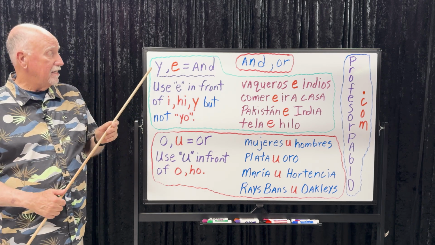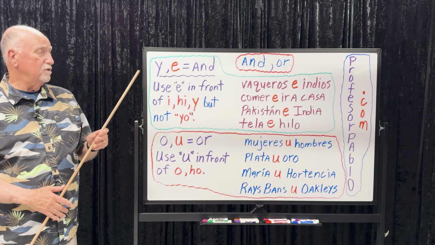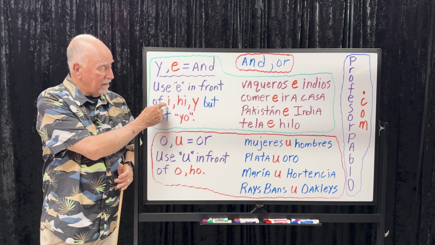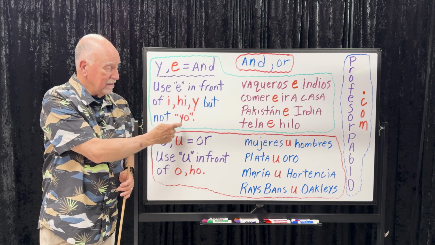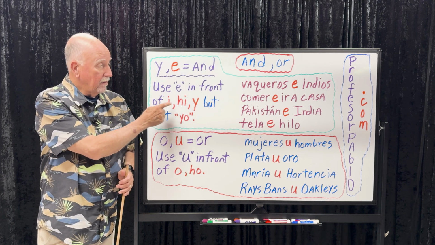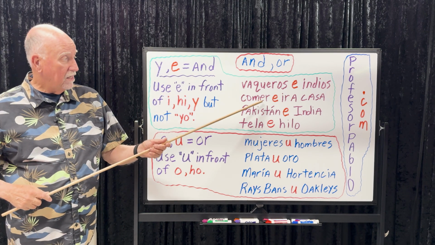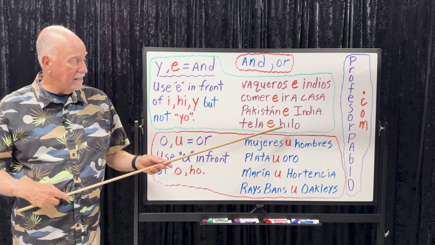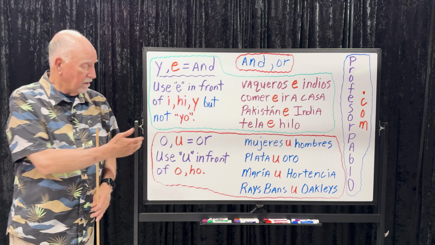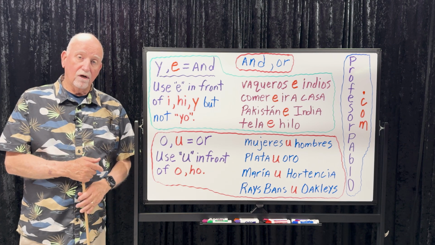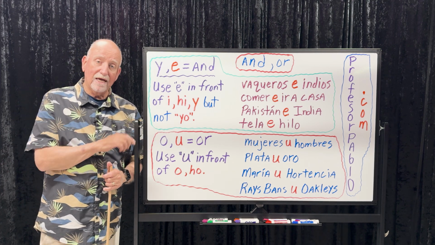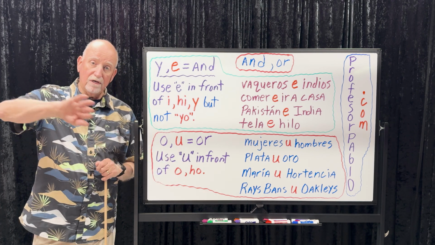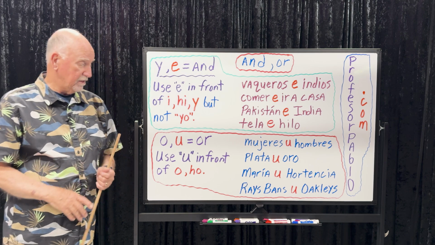Two ways of saying and, E and Y. Almost always we're going to use Y for and, except when the word after and begins with I, HI, and Y, with the exception of yo. Our examples, vaqueros e indios, comer e ir a casa, Pakistan e India, tela e hilo. All right? O and U are the two ways of saying or. Most of the time it's going to be O, no doubt. But if your word after the or is going to start with an O or an HO, you have to get rid of the O and place U in front of that particular word.